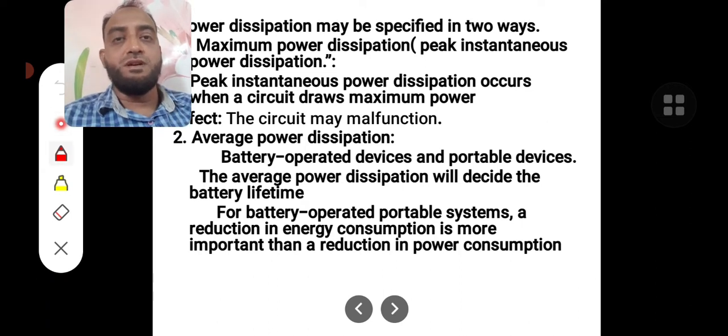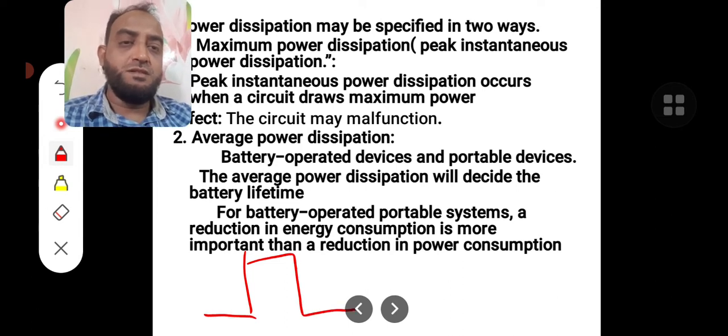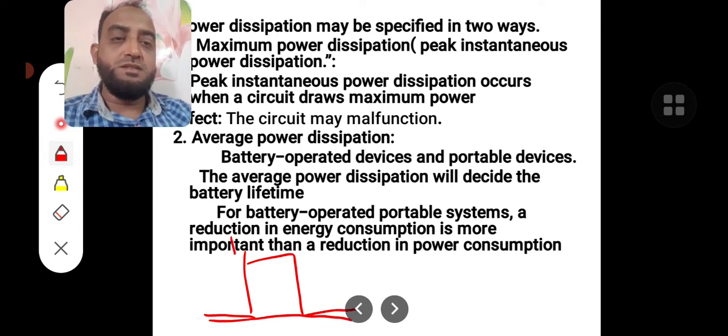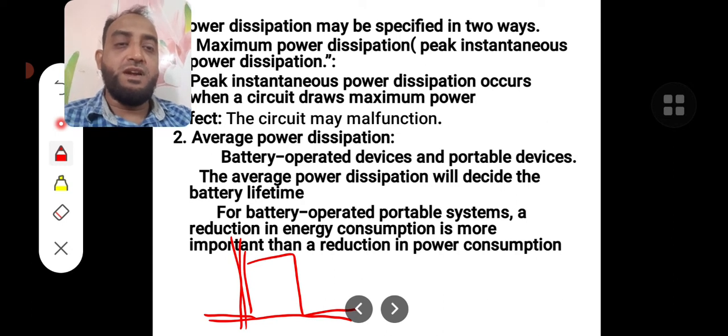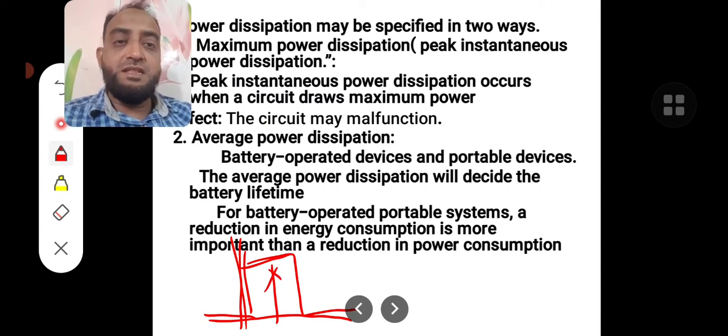I will try to draw. If this is time and this is power, the y-axis, this is the maximum power that is consumed, and the energy is the area under this curve.